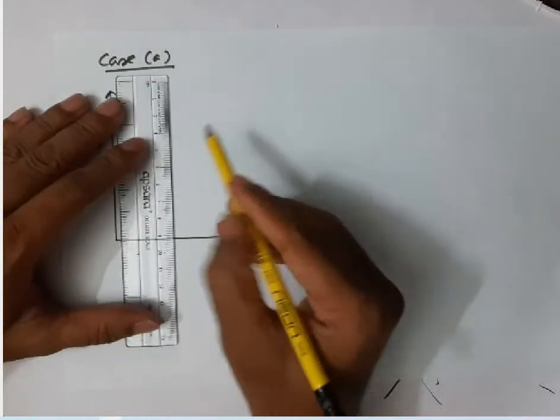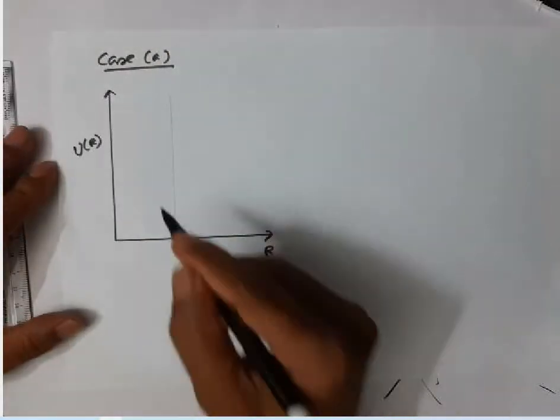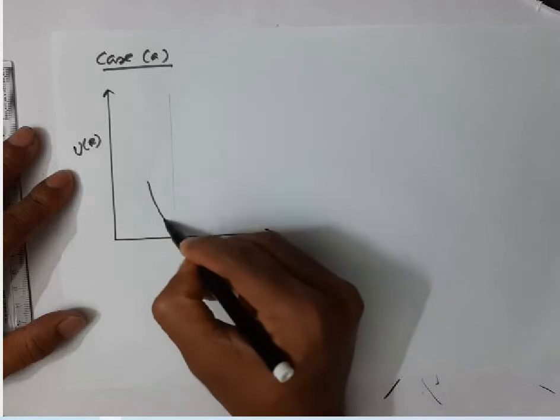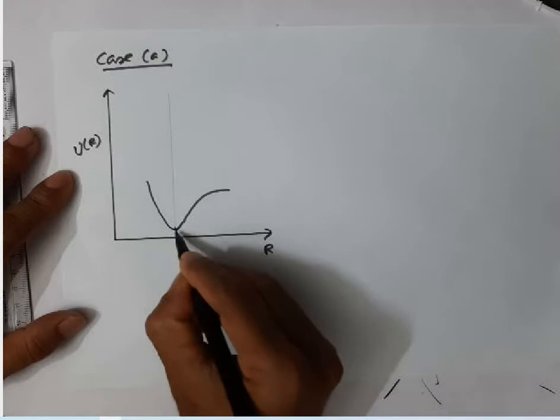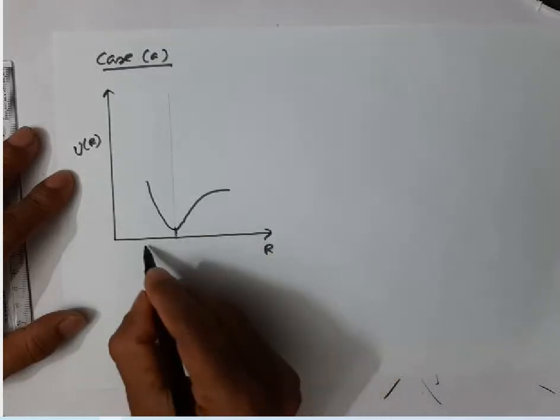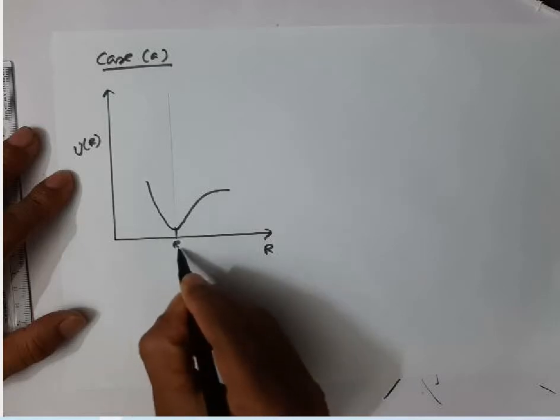Suppose I take a diatomic molecule. Assume that this is the ground electronic state, and this is the equilibrium internuclear distance for the ground electronic state.